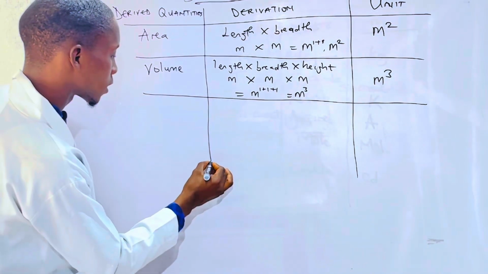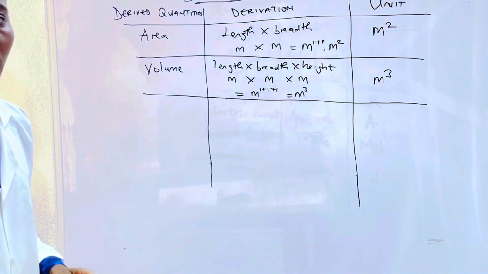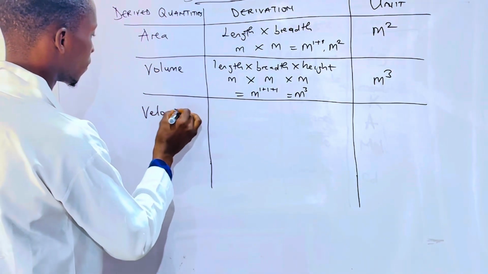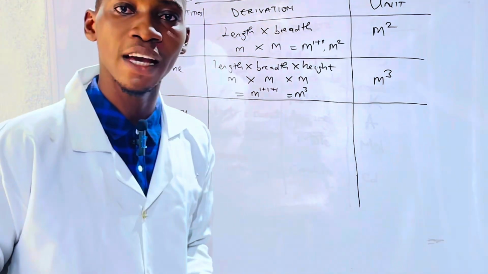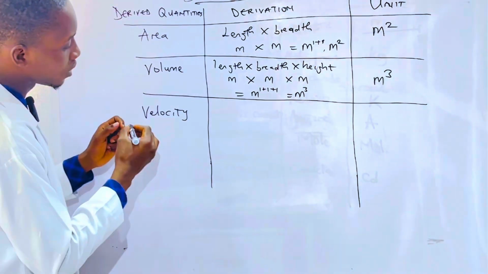Another derived quantity we should look at is velocity. Velocity can be defined as displacement over time. We also have what we refer to as distance.